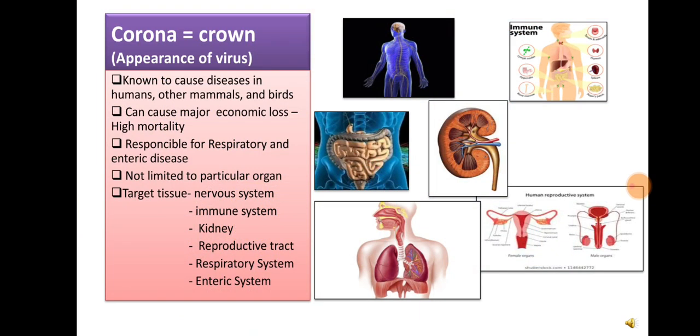So the name coronavirus was assigned to the virus due to its appearance. Corona means crown and the virus appears like a crown. The virus is able to cause disease in humans, some other mammals and also a few cases observed in birds. It can cause major economic loss and the actual threat is its easy spread and high mortality compared to other human viruses. As per recent studies and news, the major problem by this virus is that it is causing respiratory and enteric diseases. However, the virus spread is not limited to a particular organ.